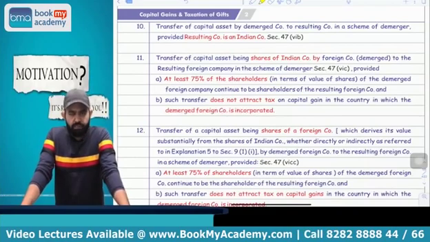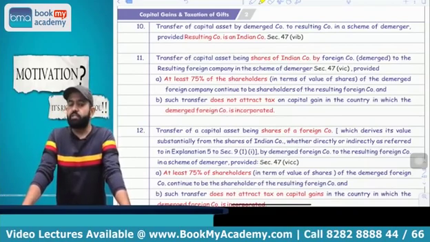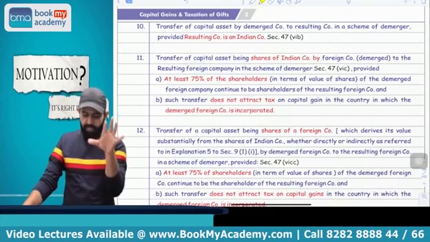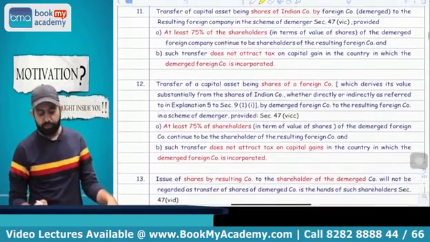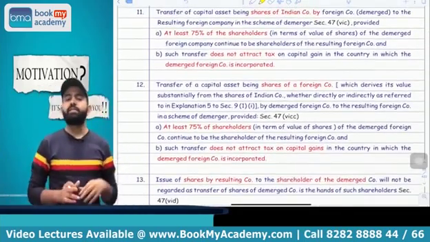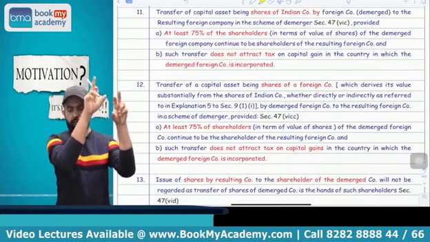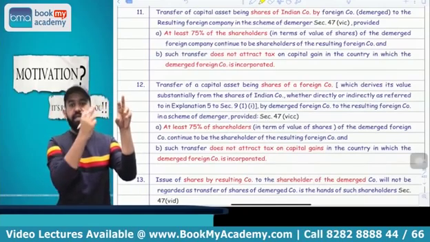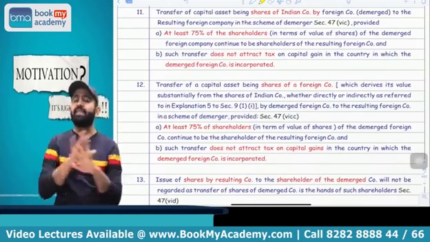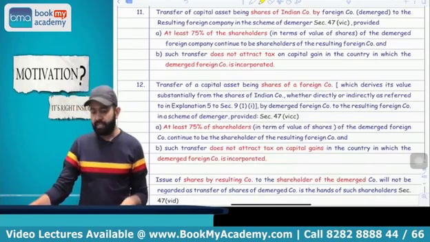In case of demerger, whenever the demerged company transfers an asset to the resulting company, it is not treated as a transfer, and capital gain is not applicable. Did you get my point or not? Yes. Now suppose there is a demerger of a foreign company, and due to that demerger, Indian company shares are transferred to the resulting company, then also it is not treated as a transfer, and capital gain is not applicable.